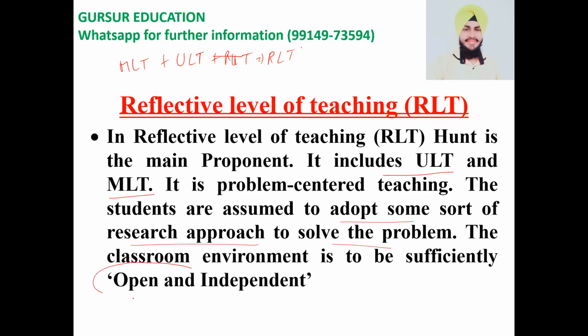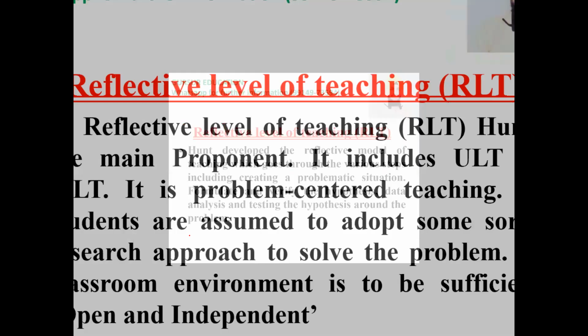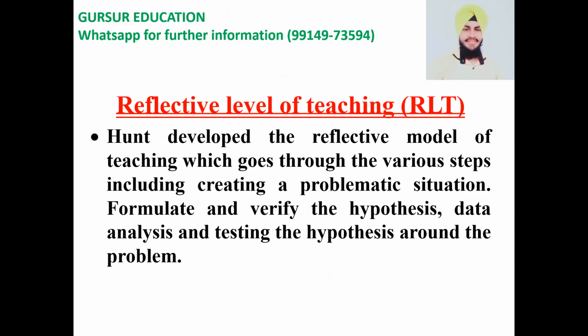This is an open and independent approach. Okay. So this involves a number of steps. Reflective level of teaching developed by Hunt involves different steps like finding the problem, formulating and verifying the hypothesis, then data analysis, then testing the hypothesis around the problem, these kinds of steps.